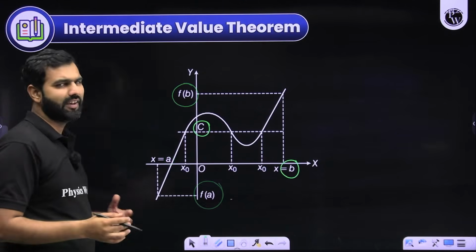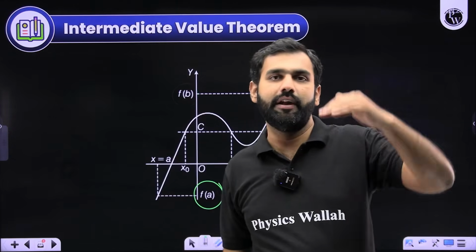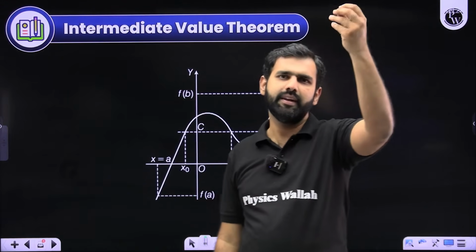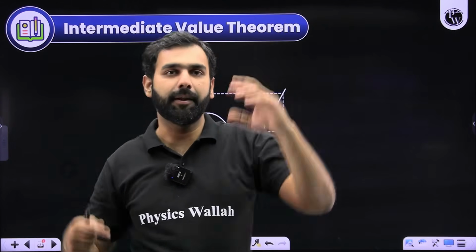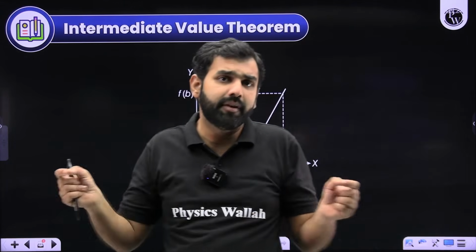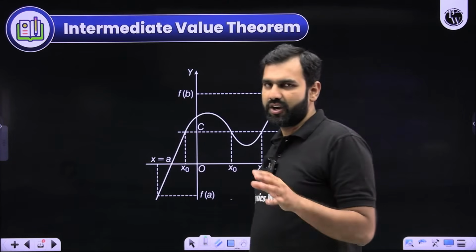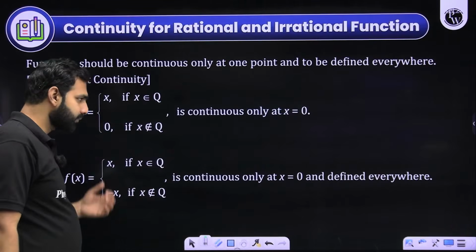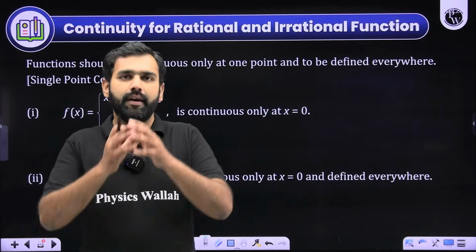Now, I hope this is very obvious, because if it goes from a to b, where it is f of a to f of b on the y-axis, then there will be a value between f of a and f of b, let's say C, for which there will be an x naught for which f of x naught will be C. And that x naught will lie between a and b. So there will be at least one x naught like that. This is something very understandable, so nothing needs to be proved. This is clearly observed and understood by all of us through this simple illustration only.